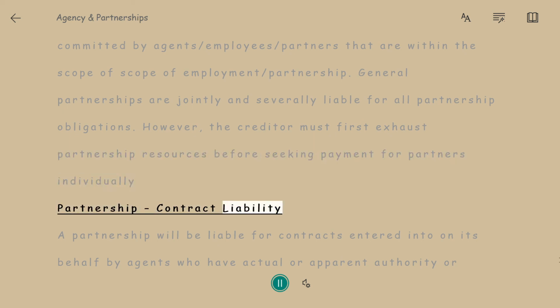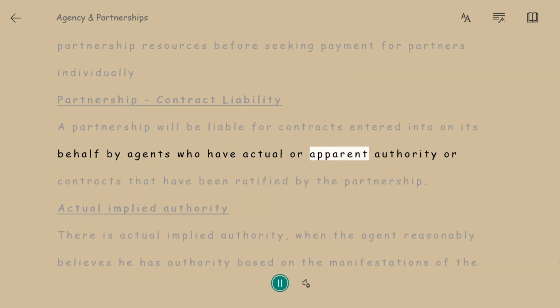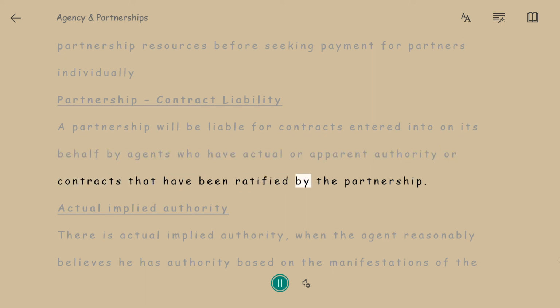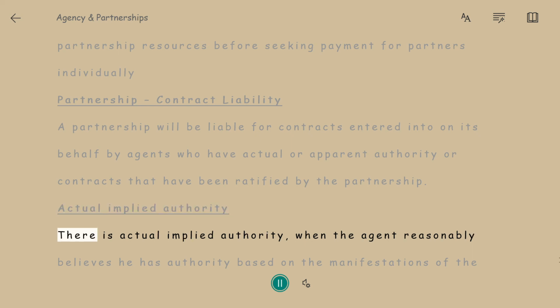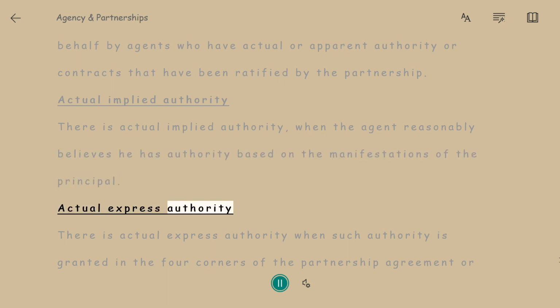Partnership, contract liability. A partnership will be liable for contracts entered into on its behalf by agents who have actual or apparent authority or contracts that have been ratified by the partnership. Actual implied authority. There is actual implied authority when the agent reasonably believes he has authority based on the manifestations of the principal.